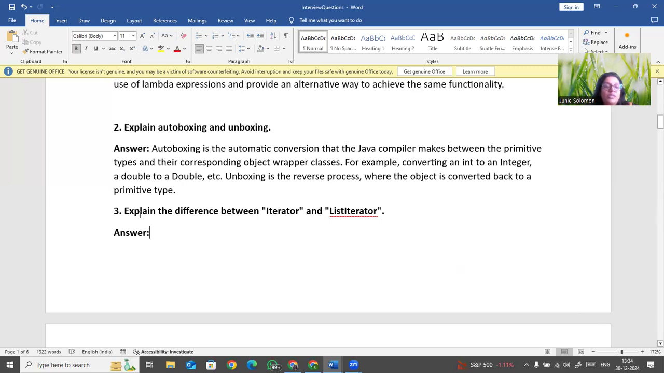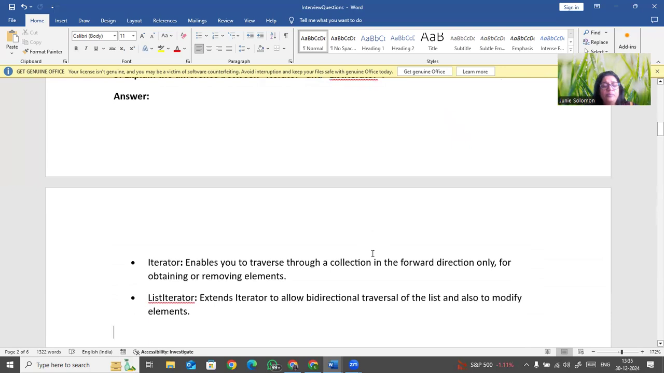Now coming to the next question: the difference between Iterator and ListIterator. Iterator means when you travel through a loop, you travel in the forward direction only, where you will be obtaining or removing elements, right? You go in the forward direction. Now ListIterator means you can go forward, and you can go in reverse also. Bi-directional traversal is there. Here you can do one more thing: you can do bi-directional traversal in the list, and you can even modify the elements. You can change the elements. So that is called ListIterator.